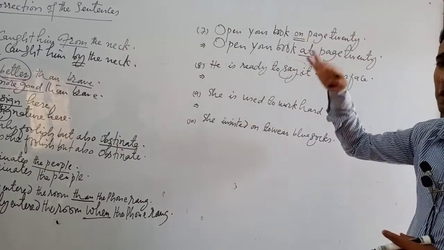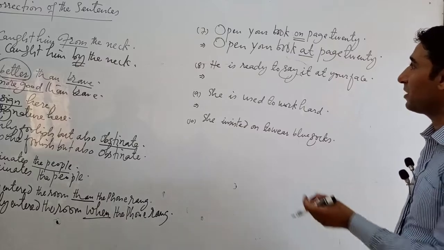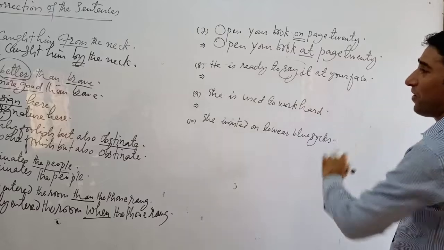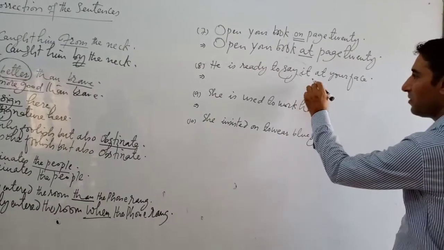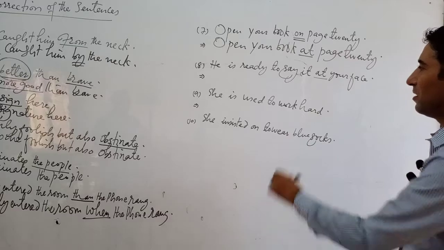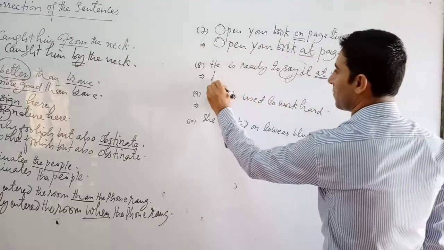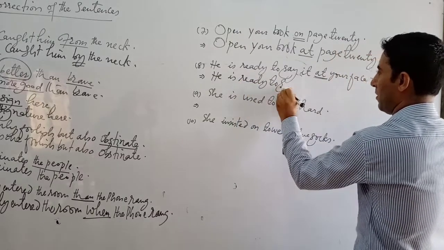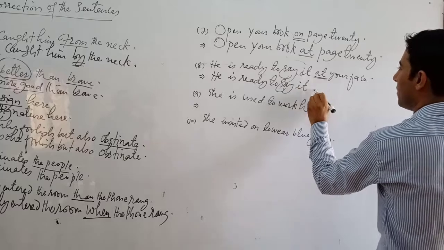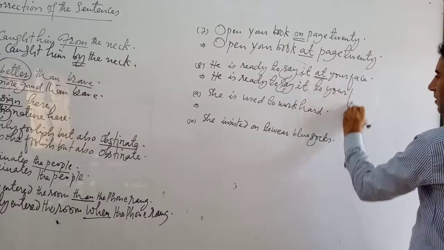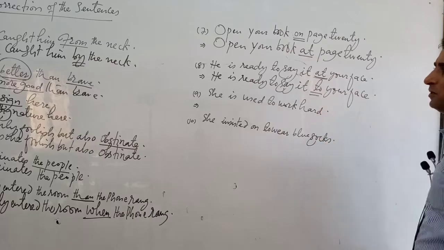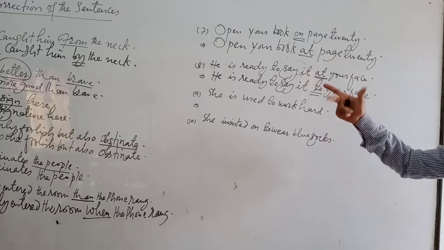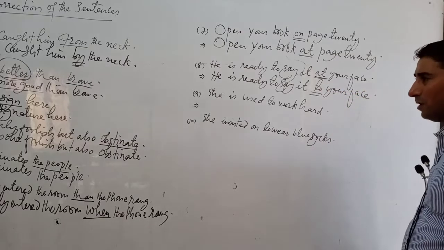On is used in a stagnant condition, where something is on, suppose. Here is the verb open. He is ready to say it to your face. Number 8, here is a mistake in preposition. There will be not at. What will be? He is ready to say it to your face. Keep in your mind that the right preposition here is to, but not at, and not on. These are wrong.